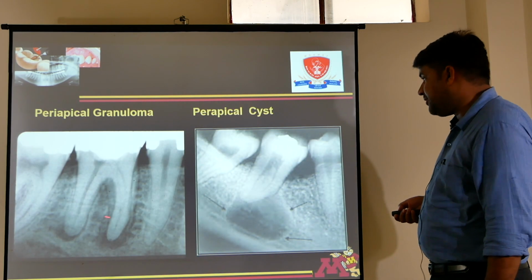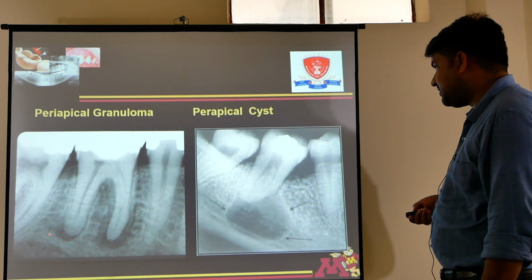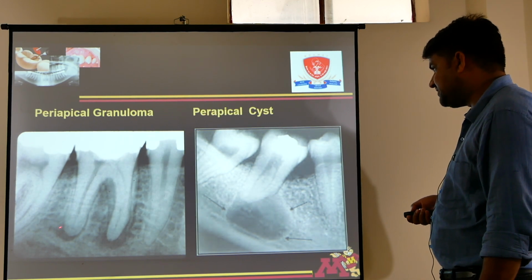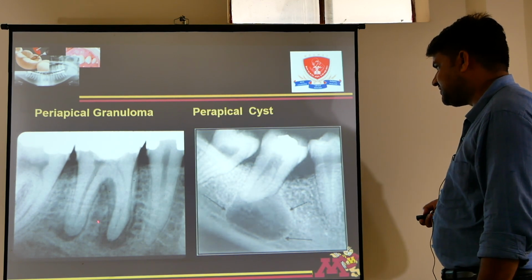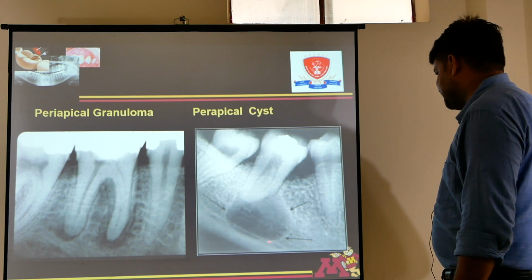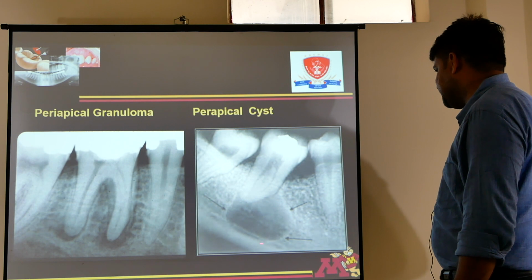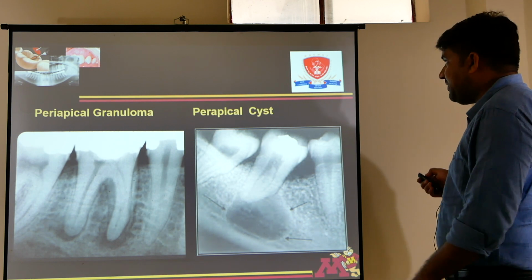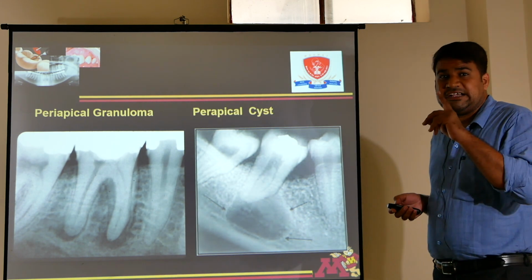Now periapical granuloma. See, this is periapical granuloma. This radiolucency. These are all radiographic features. And this is periapical cyst, a large cyst. This is periapical cyst. I repeat, periapical cyst is a sequelae of dental caries.